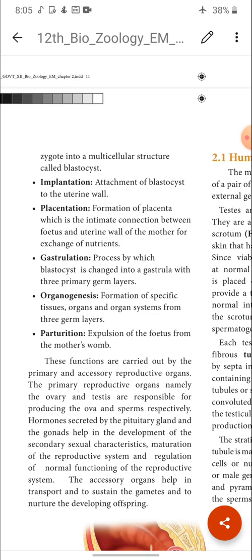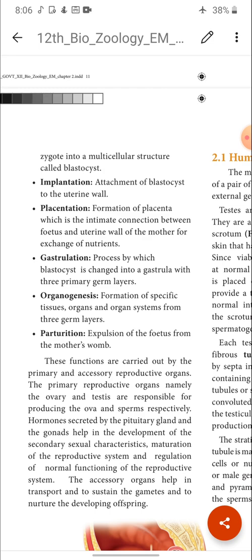So you know about the pituitary gland. The pituitary gland secretes some gonadotrophic hormones which regulate the gonads. What are gonads? Testis and ovaries are called gonads, and the gonads also secrete some sex hormones. Both the gonadotrophic hormones from the pituitary and the sex hormones produced by the testis and ovary help in the development of secondary sexual characters, maturation of the reproductive system, and regulation of normal functioning of the reproductive system.